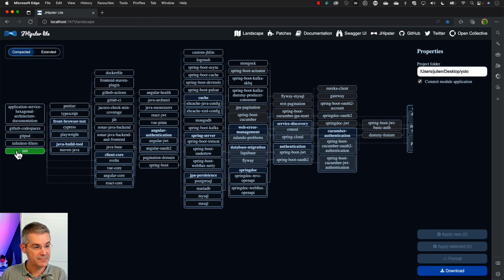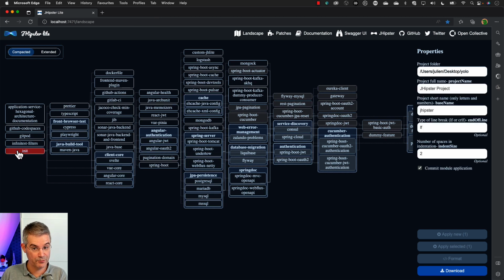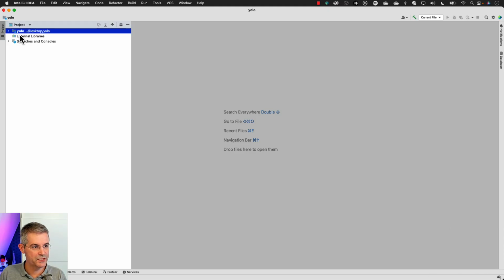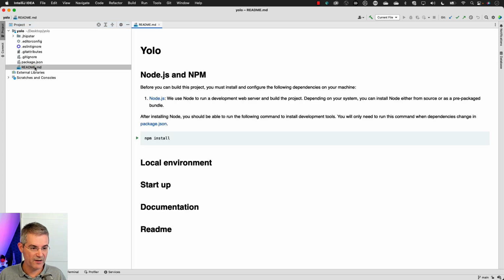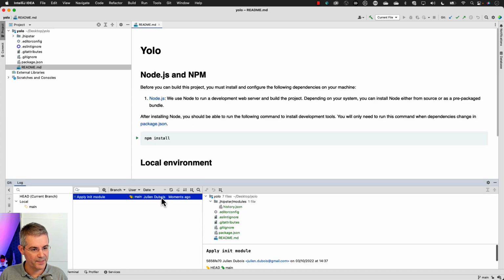So first thing, I'm going to initialize my project. That's the first module. It's the easiest one. You can see I've got some red. It's because I need to give it a name and a short name. So I'm going to apply those. This has been applied. Let me go back to IntelliJ, and IntelliJ has seen that a few files have been created. Like I've got a README file, which is pretty empty because currently we have nothing. And if we go to Git, we have the first commit here.